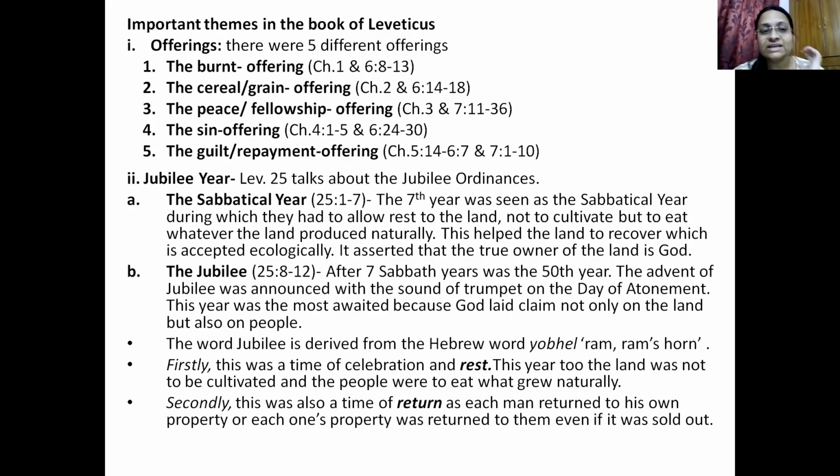Okay, the next theme that we see over here is the Jubilee year. This Jubilee year is very, very important for an Israelite. They would actually be waiting for this Jubilee year, and these Jubilee ordinances were so important for this people group. Okay, so let's see what this Jubilee year or Jubilee ordinances were all about.